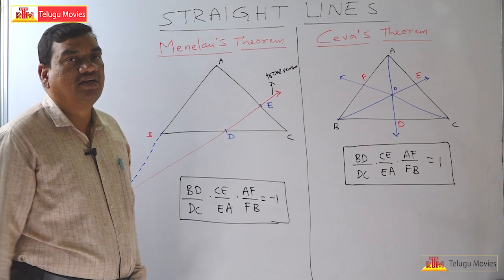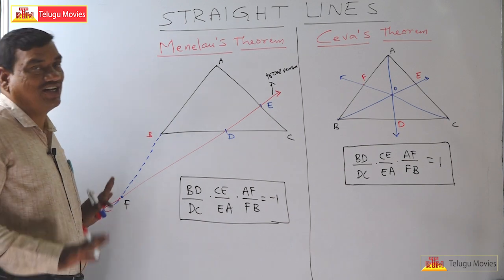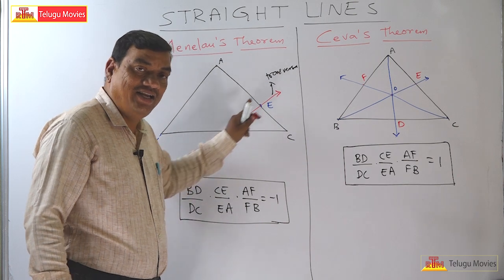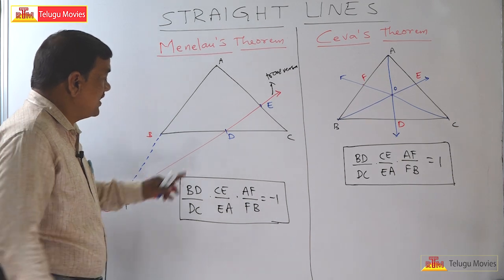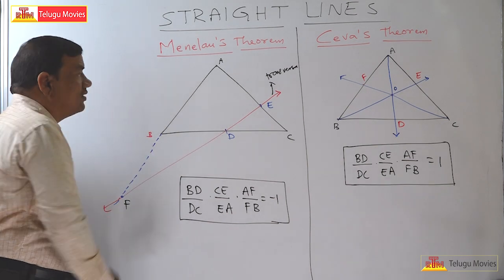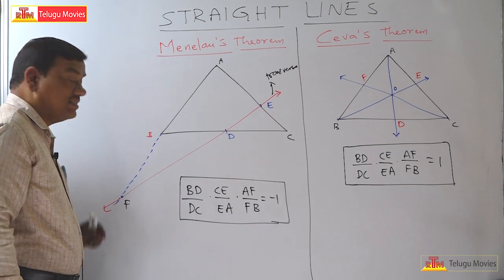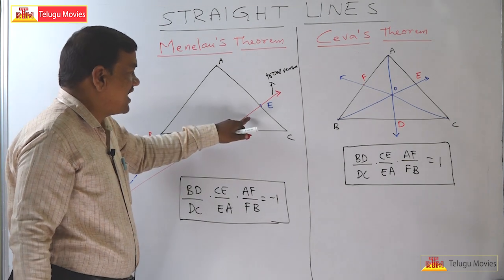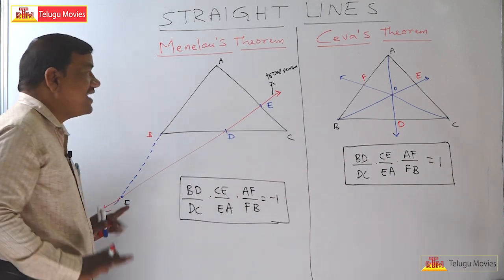Obviously, the same transversal should intersect the third side externally. So this transversal intersects two sides internally, but it cannot intersect AB internally. Definitely the transversal should intersect the third side externally. Let this divide at F externally. That means the transversal intersects all three sides, two sides internally and one side externally.